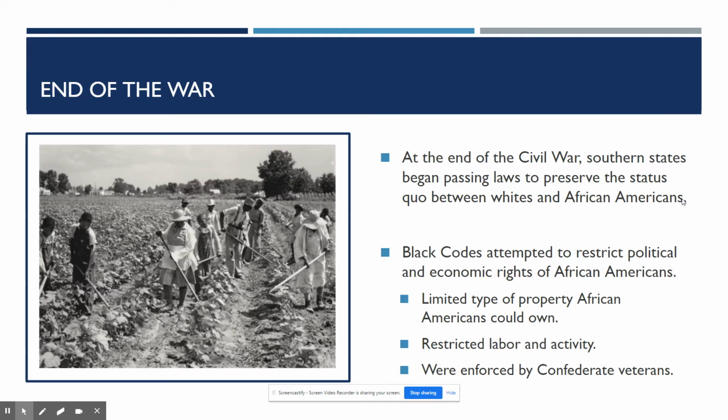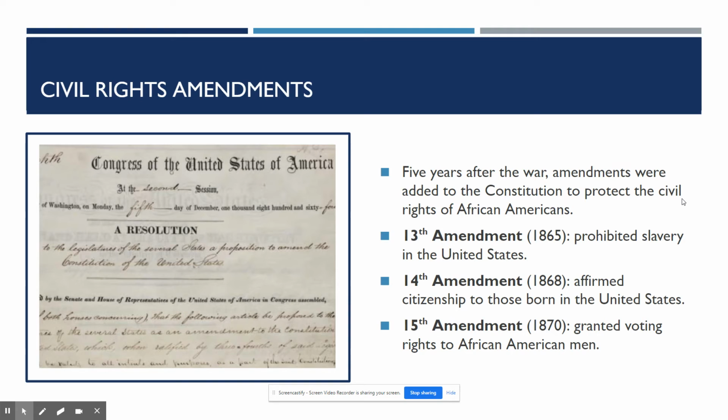This is their way to try to keep the status quo against the social and economic integration of free slaves. They try to restrict the political and economic rights of African Americans. These black codes limited the type of property African Americans could own and restricted labor and activity, and they were enforced by Confederate veterans. After the war, these black codes led to amendments being added to the Constitution to protect the civil rights of African Americans.